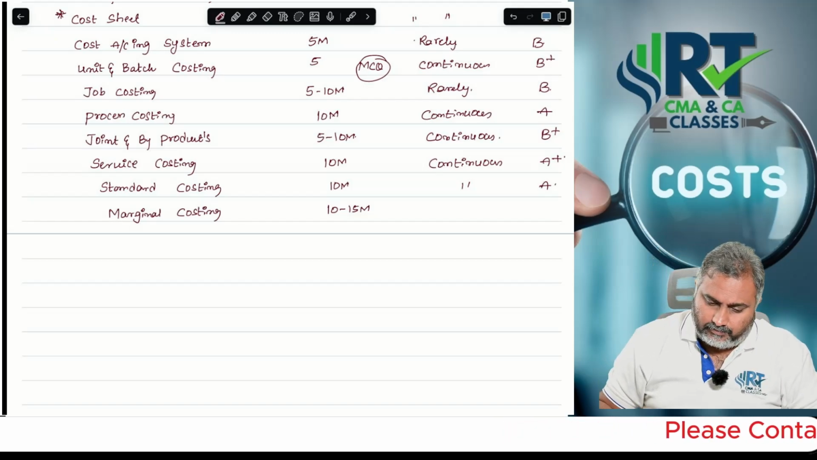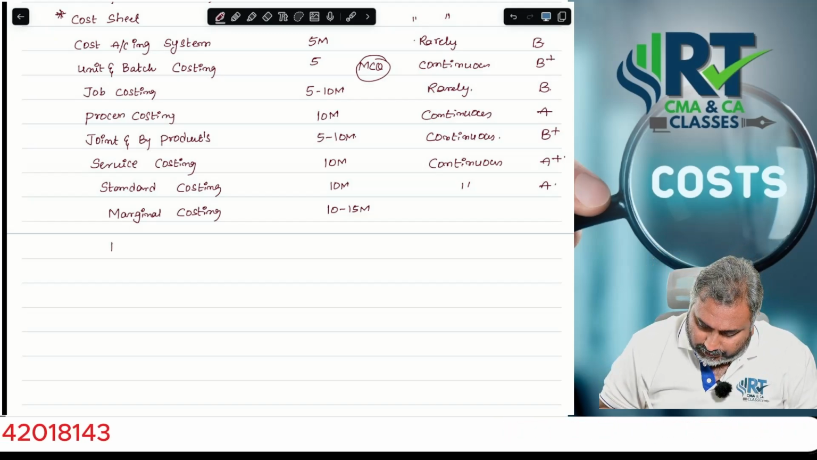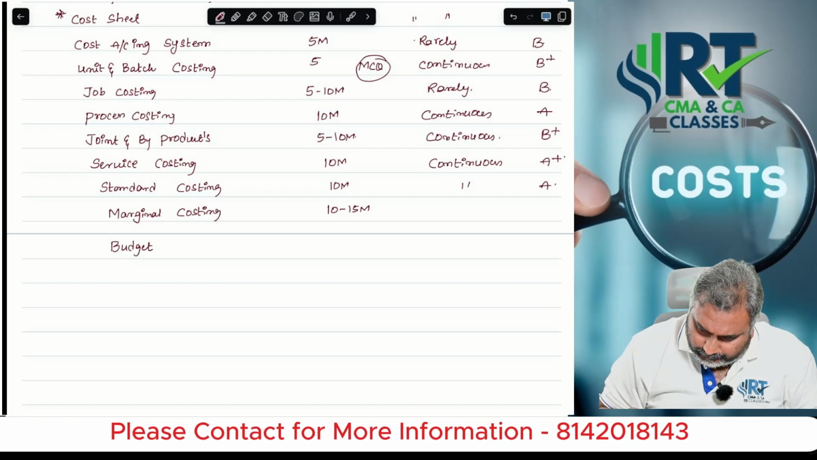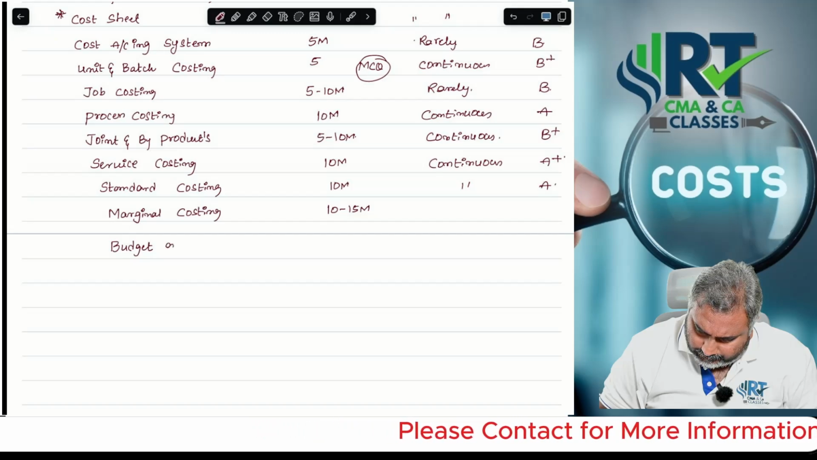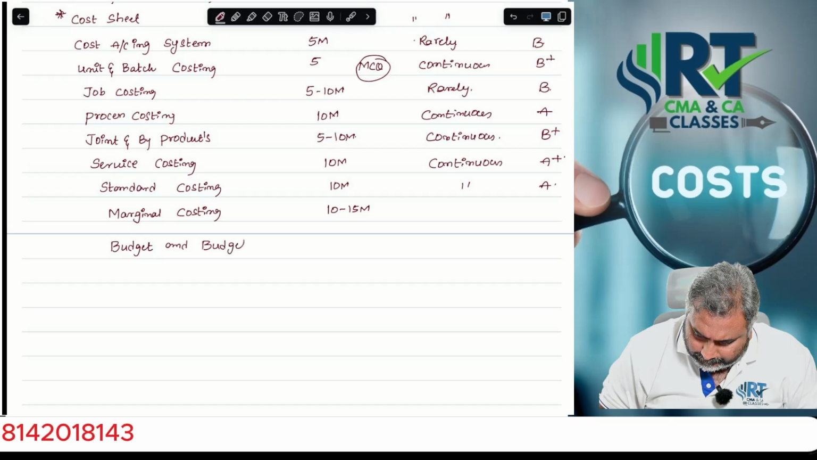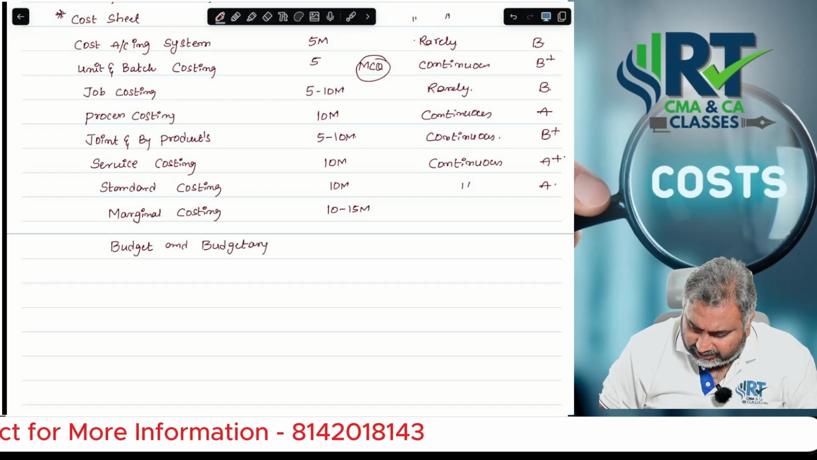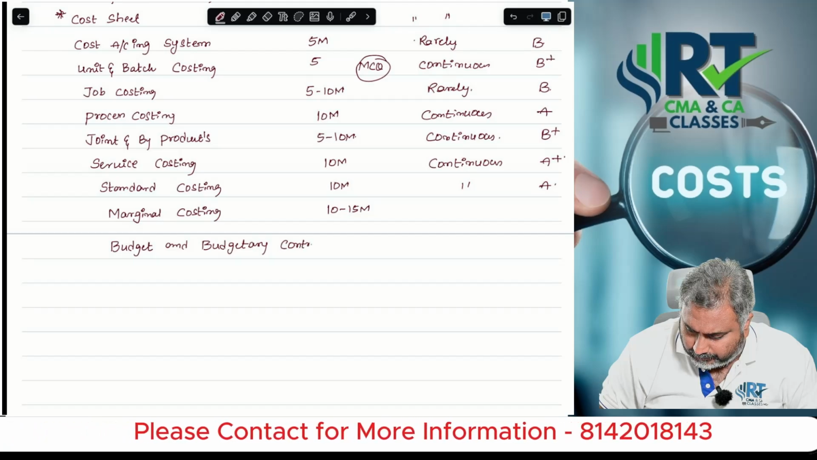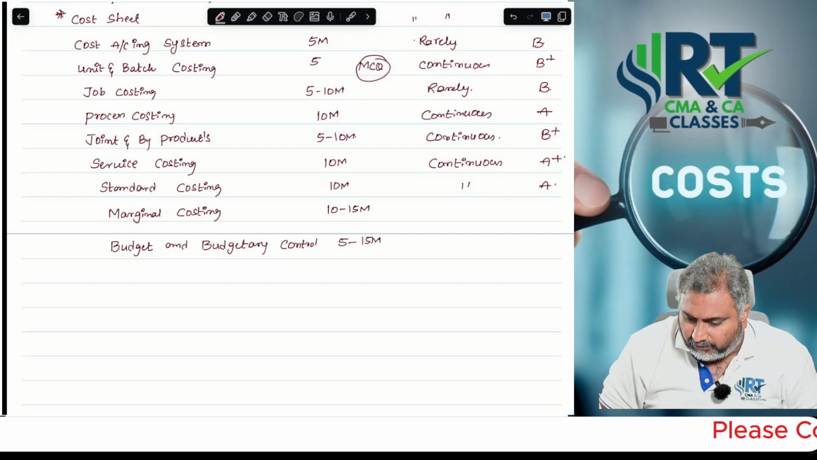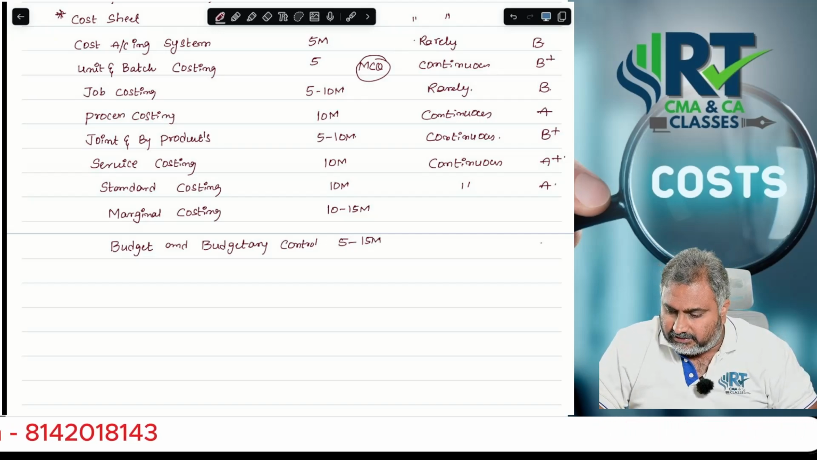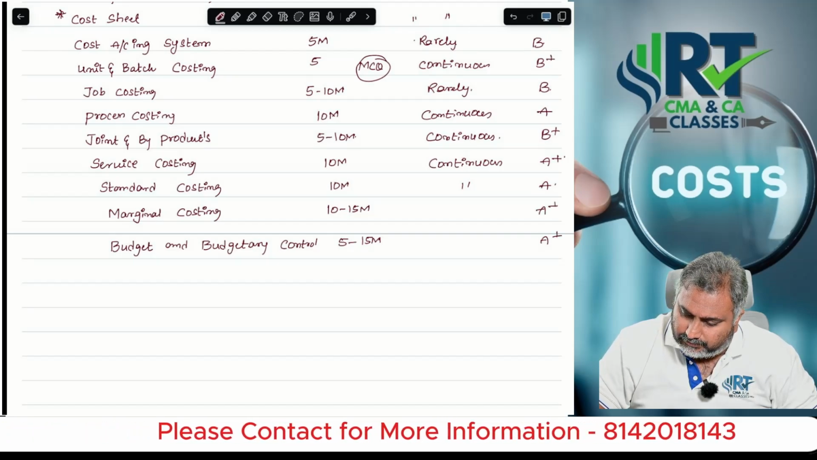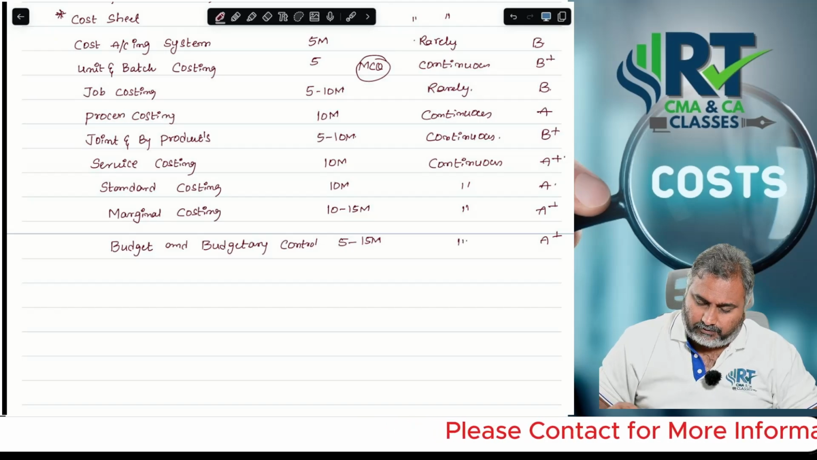Fine. And next, sir, the last chapter, budget and budgetary control. You can expect 5 to 15 marks, not 10. Why here? Because on a continuous basis they are asking. Sir, I forgot to mention, A plus these two. On a continuous basis they are focusing.